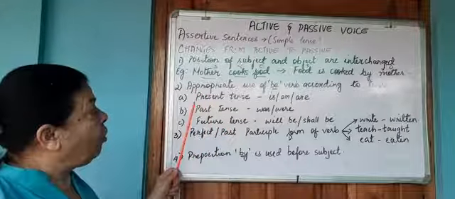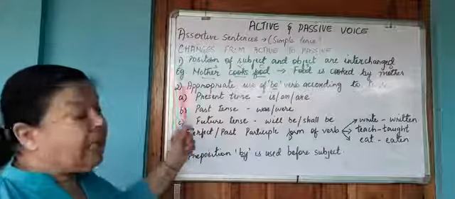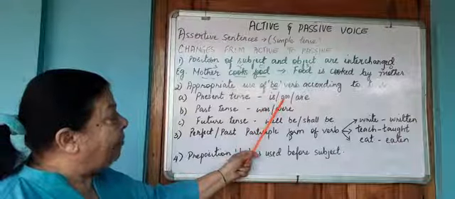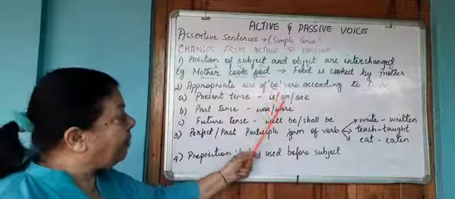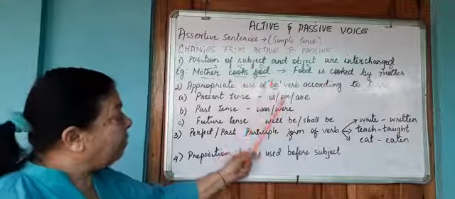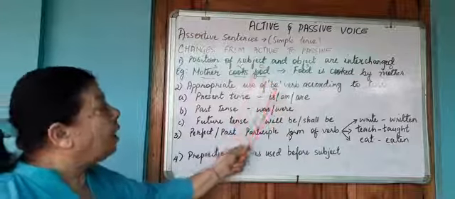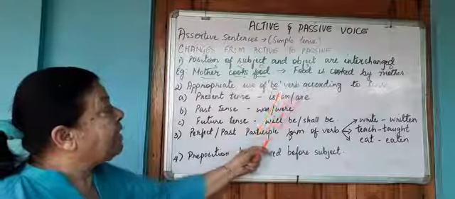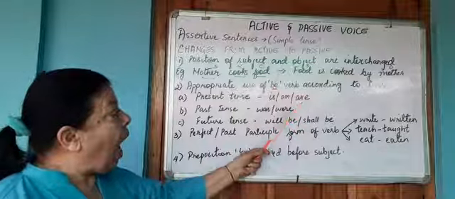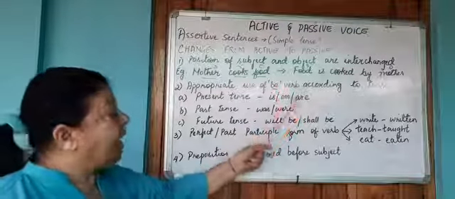If your subject is first person, then you will say I am. If your subject is second person singular, second person plural or third person plural, you will say are. So you are, we are or they are.